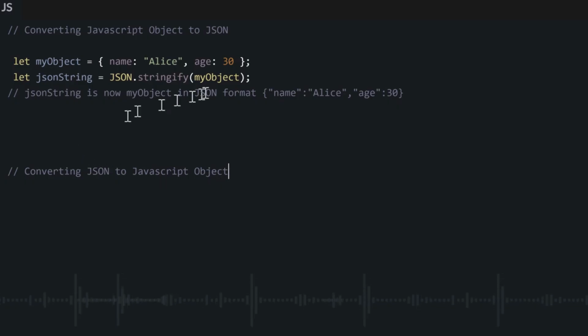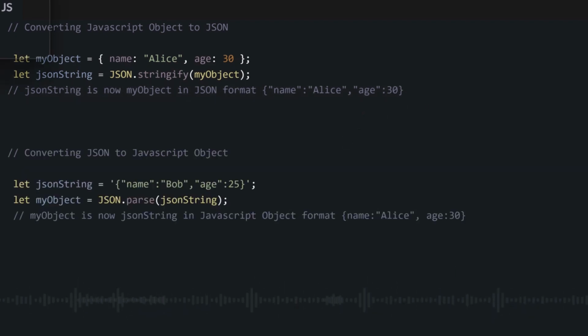Then you save this result inside one variable, and it is this JSON variable we just created that you will save to your database, and vice versa. Let's say after you save the data to your database, you want to use it again for your website. You can also convert it to JavaScript objects to use in your code. And for that, you do the opposite. You will use JSON.parse. And this one will convert that JSON. You also write the name of the data you are converting inside your brackets. Then you have converted it from JSON to a JavaScript object.